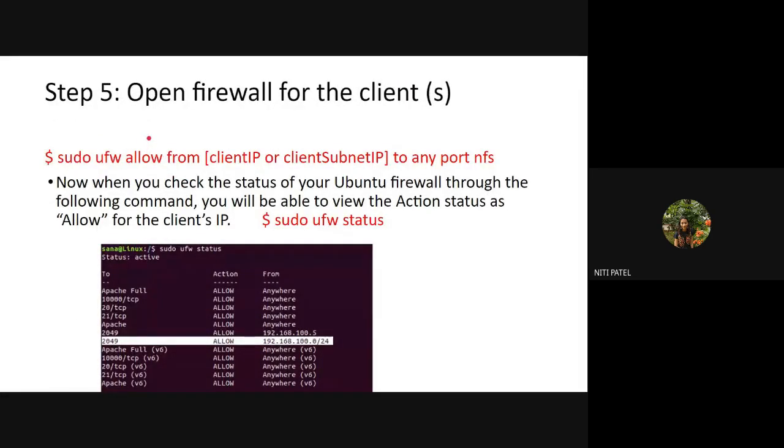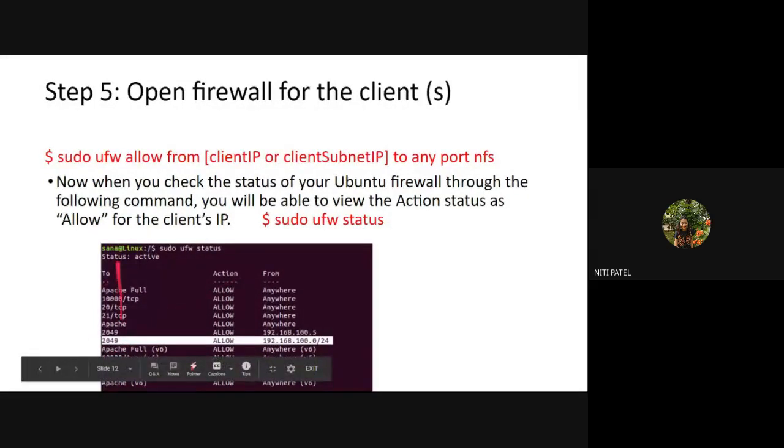After that, the data has reached the client machine. Now open the firewall for the client. Open the firewall for the client means that if there is any firewall set up, I have to test the connection for the firewall also. So how do I do that? sudo ufw allow from client or client subnet to any port nfs. Now when you check the status of the Ubuntu firewall through the following command, you will be able to view the action status as allow for the client's IP address. So what I have to execute is sudo ufw status.